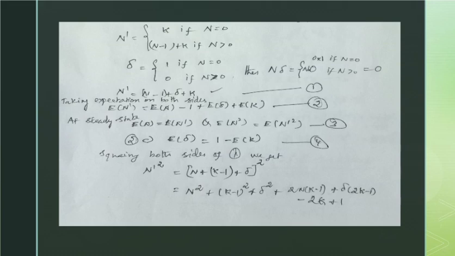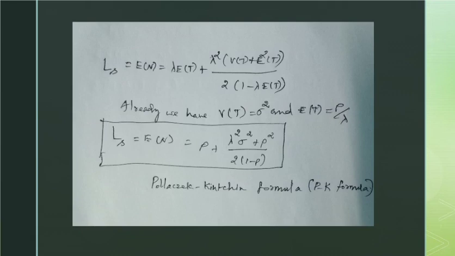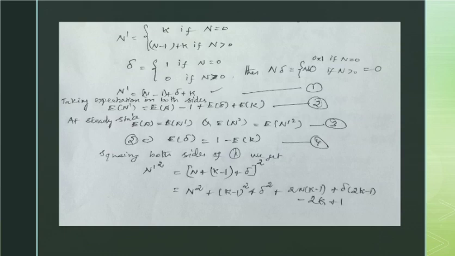We have to define some functions, delta, and from that we have to derive n delta. Before that, from the definition of n dash we can get k if n equals 0. If n equals 0, clearly there will be k customers, and if n is greater than 0, we have to reduce one person from n, and we get n minus 1 plus k. This is for n dash.